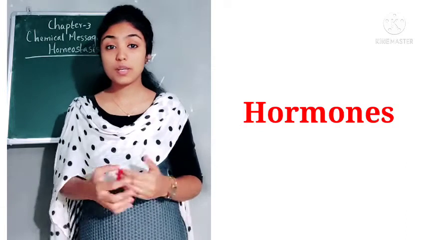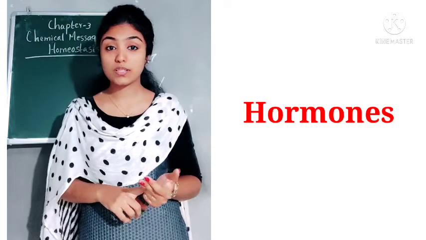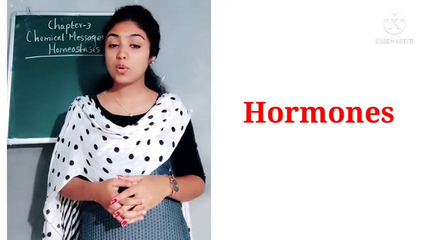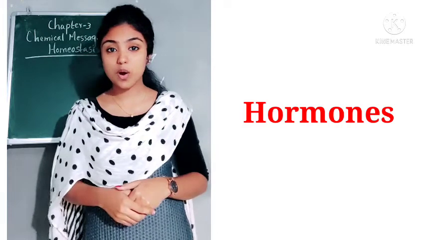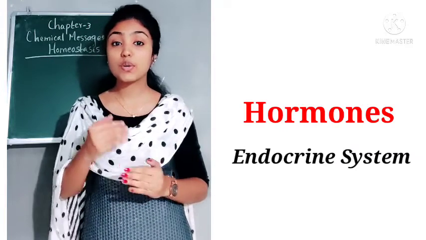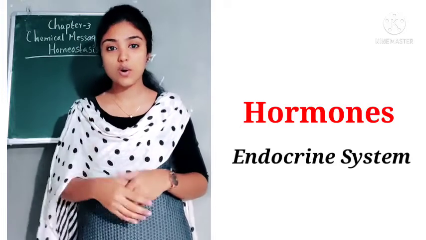We are already familiar with some hormones, including insulin, thyroxine, estrogen, etc. So where are these hormones produced? Our body consists of an organ system called the endocrine system. It consists of endocrine glands, and these glands produce hormones.